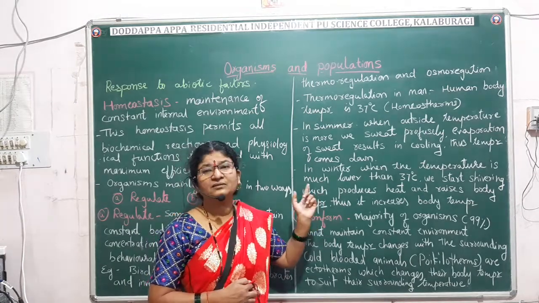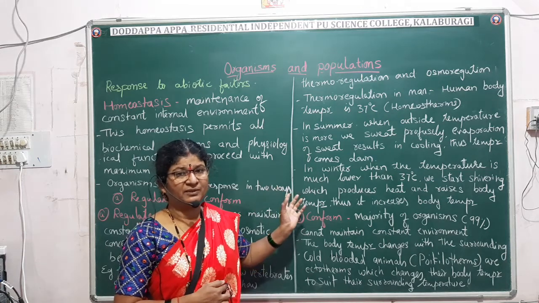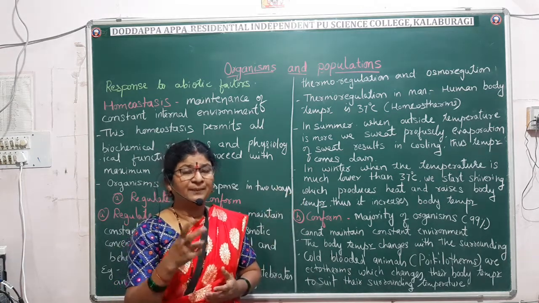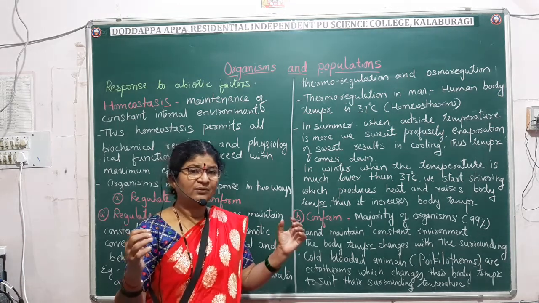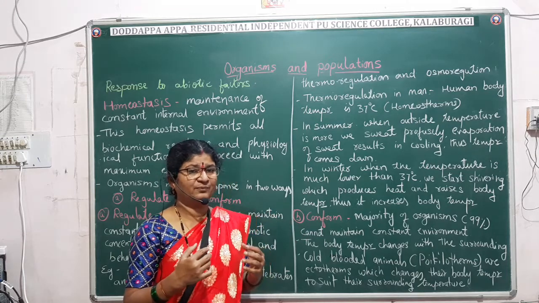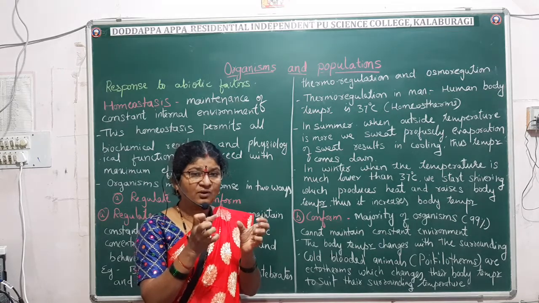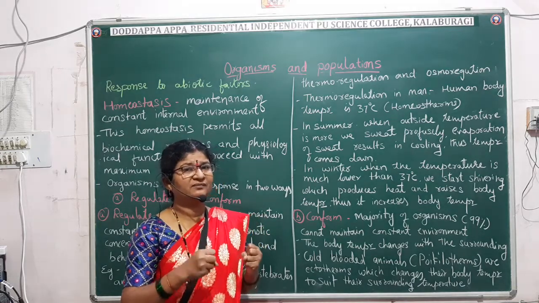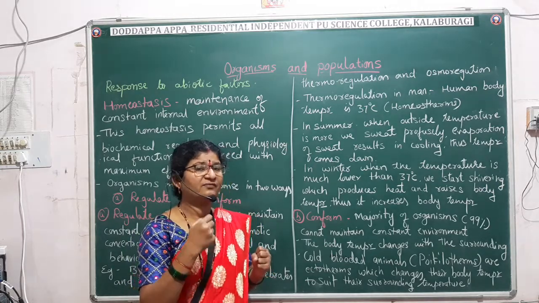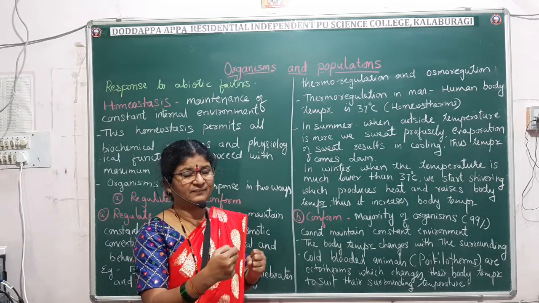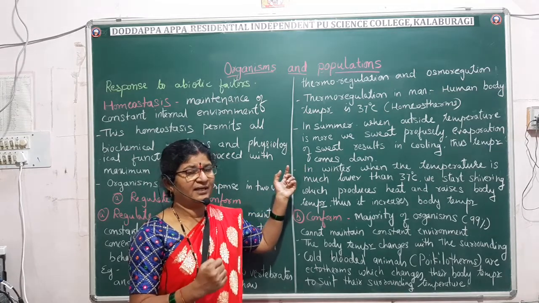Actually, during winter, what will happen when it is very cold? When the outer environment is very cold, the blood vessels of the peripheral region will get constricted and the blood circulation will be more towards the inner side of the body, and the skeletal muscles, when they contract, we will just shiver. This contraction movement of the skeletal muscle will help in the generation of heat energy. That heat energy will help us to increase the body temperature. So that is how during the winter and the summer, the body will maintain the temperature.